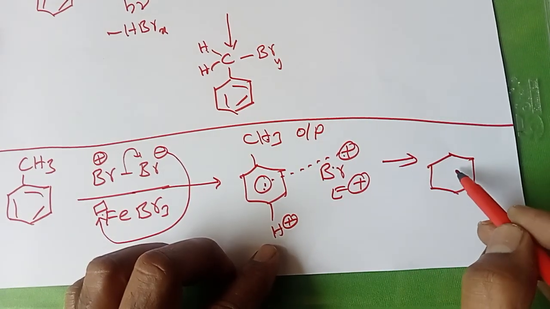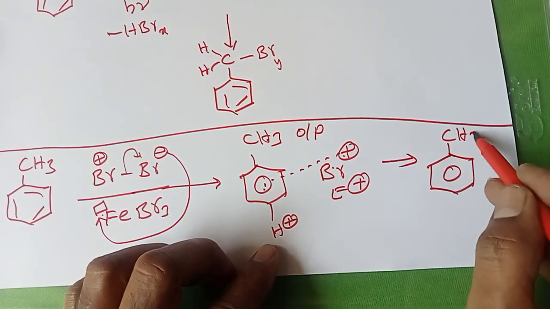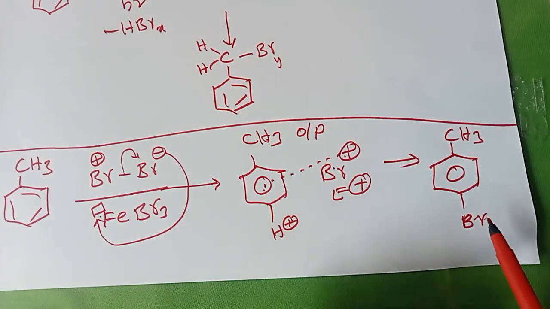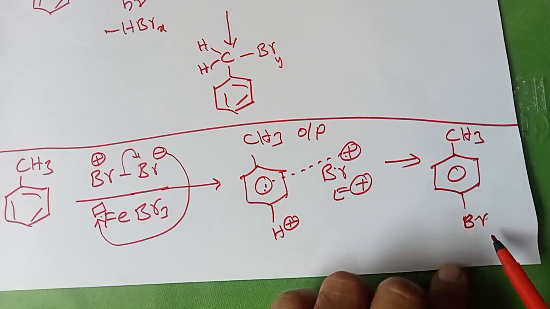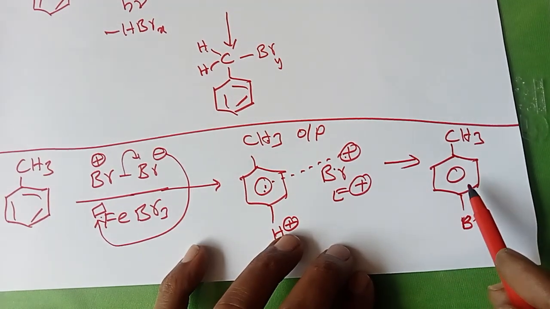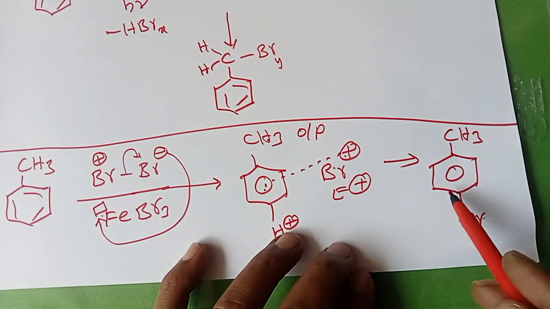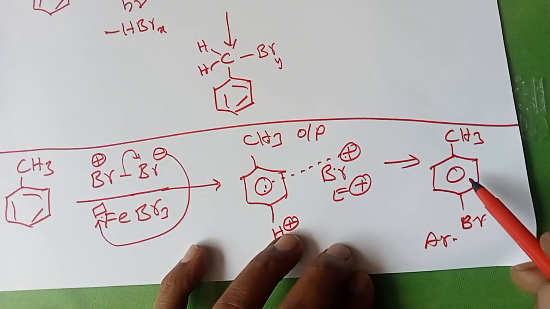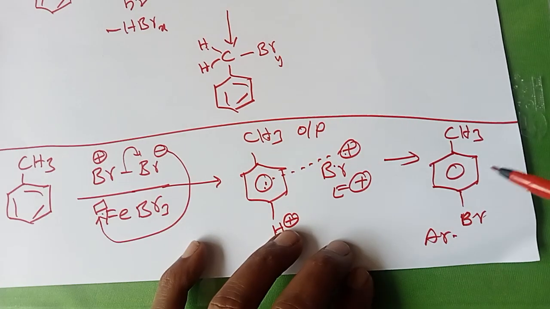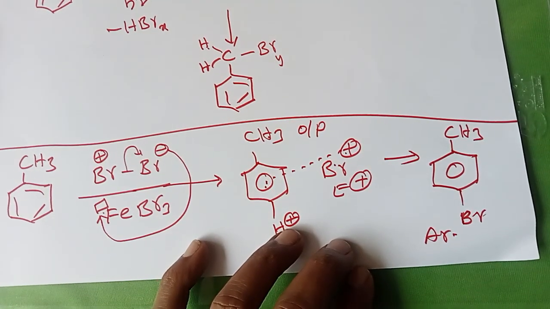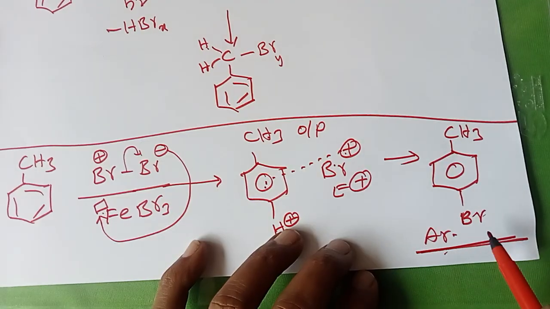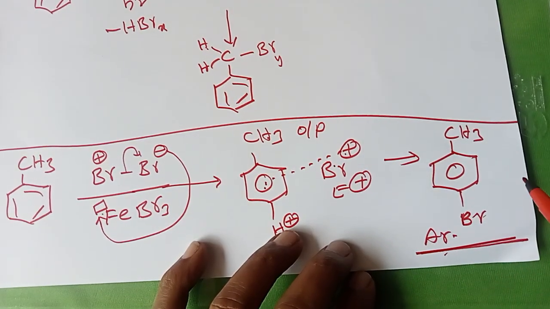And why does only substitution take place here? That is also one of the main important explanations we require. In case of substitution only, this benzene ring does not lose its aromatic character. So aromatic character is retained, and aromatic character plays a very important role in deciding stability. Organic molecules in most cases prefer to exist in the stable form only.